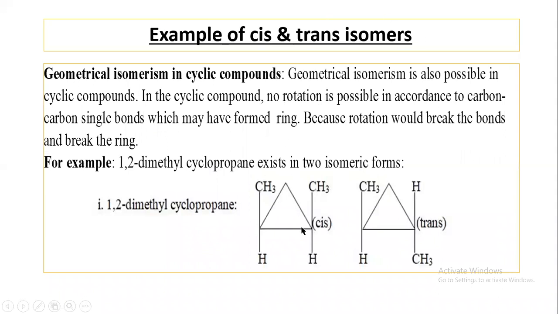Here is another example of cis-trans isomerism for a cyclic compound. The two methyl groups are present on the same side of this plane, so it is a cis compound. The name of this compound is cis-1,2-dimethylcyclopropane. And here these methyl groups are present on opposite sides, so the name of this compound is trans-1,2-dimethylcyclopropane. Okay.